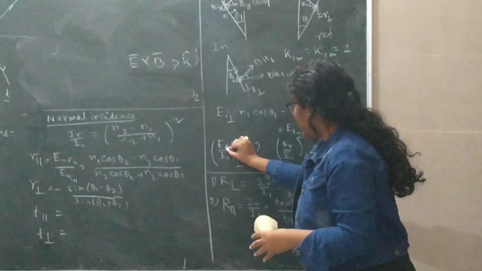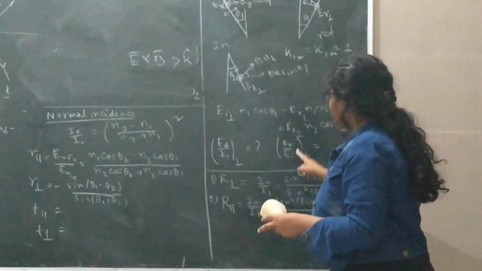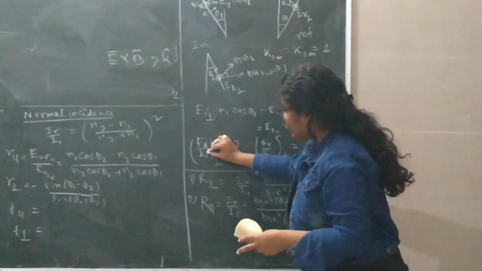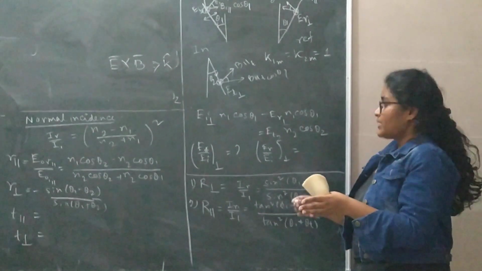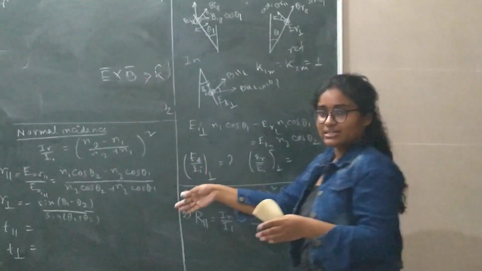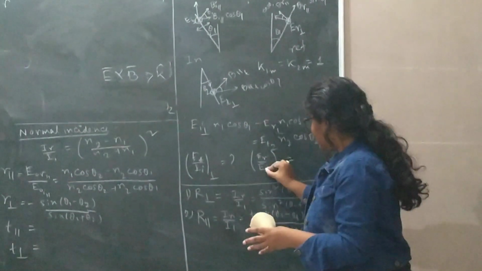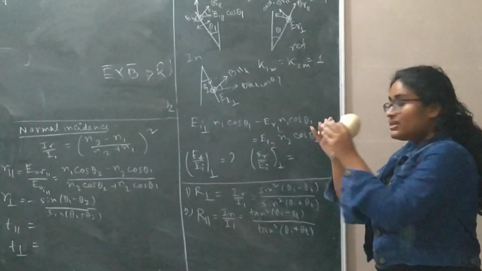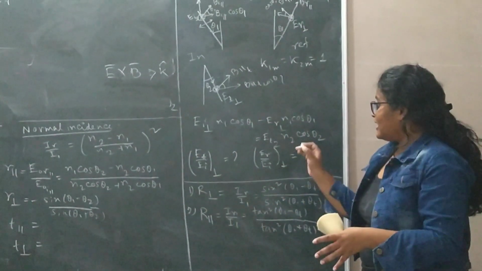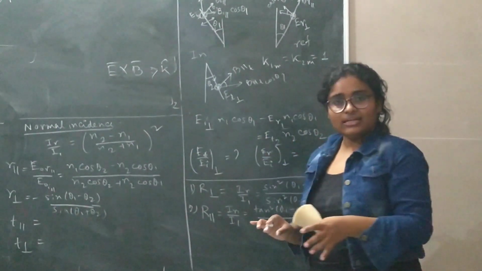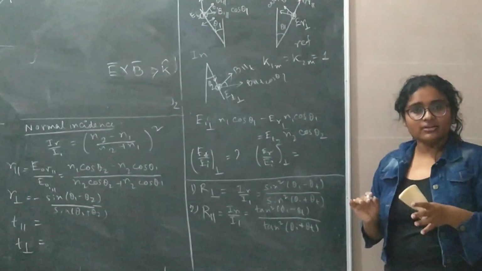That is, you find E_T by E_I and E_R by E_I, where E_I is the incident electric field, E_T is the transmitted electric field, and E_R is the reflected electric field. So you are taking the ratio of these. If you can get this, you can tell that this amount of electric field has been transmitted, and this amount has been reflected.